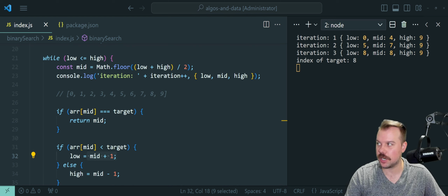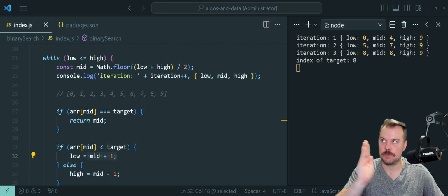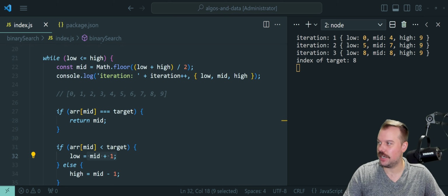So we run the same logic. Is the value at the midpoint 7 equal to the target of 8? No, so it skips this. Then we say, is our value at this midpoint 7 less than 8? It is. So just like before, we remove all this, and we move the low pointer up to where the midpoint was plus 1. That is when this next iteration occurs. And then we get a high of 9 still. The high has not changed yet.